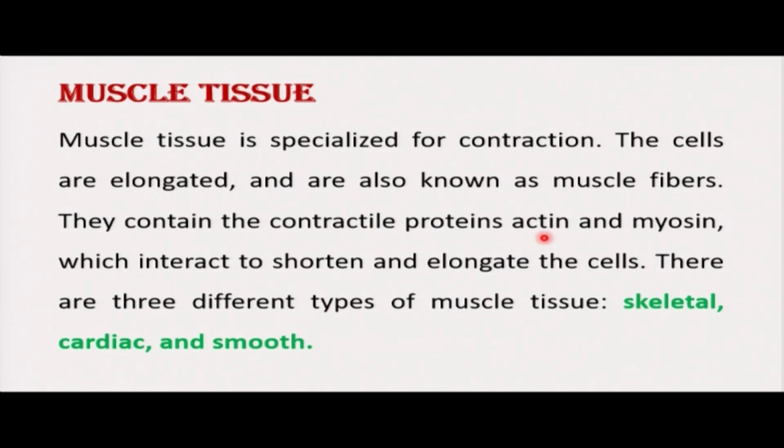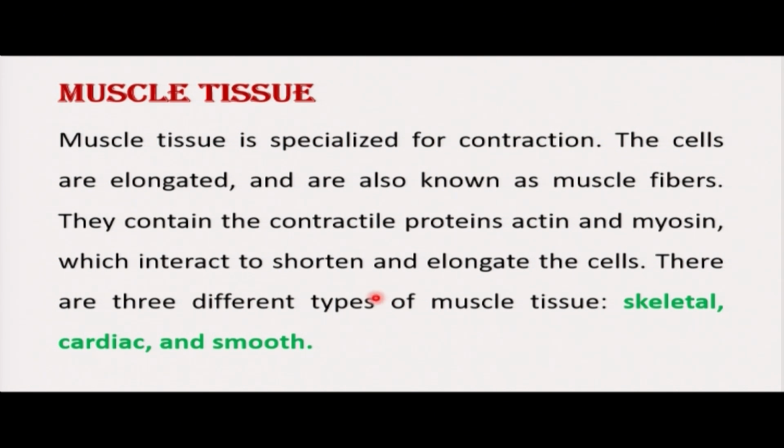When you talk about the process of protein synthesis in our body, think about actin and myosin being produced, and they are important in our muscles because they bring about contraction and relaxation. And in that process, there are short and elongated cells which bring about that contraction.